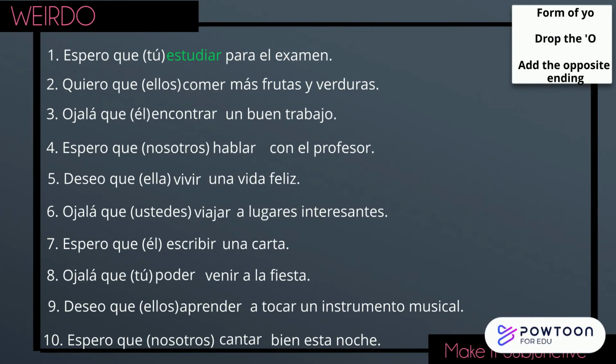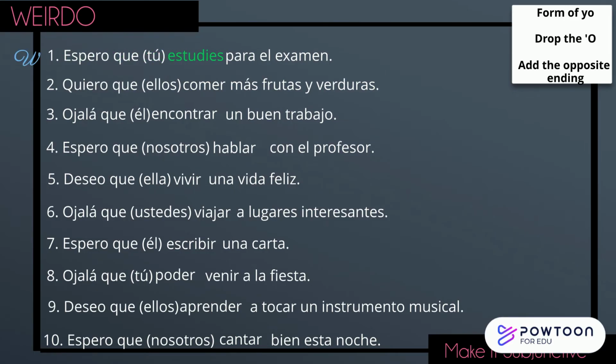Let's see how you did. Number 1, the yo form of estudiar is estudio. The opposite ending is an e, which gives us estudie, and then we need to make sure it matches the pronoun. The answer is estudies.